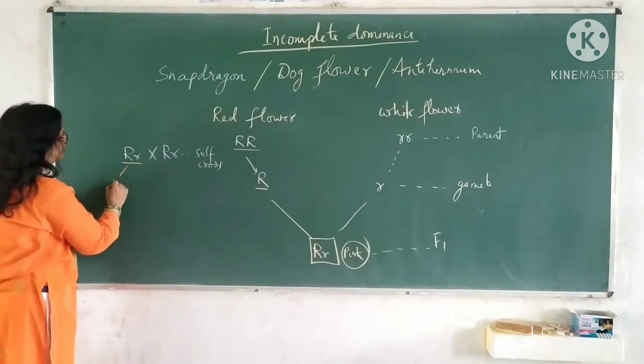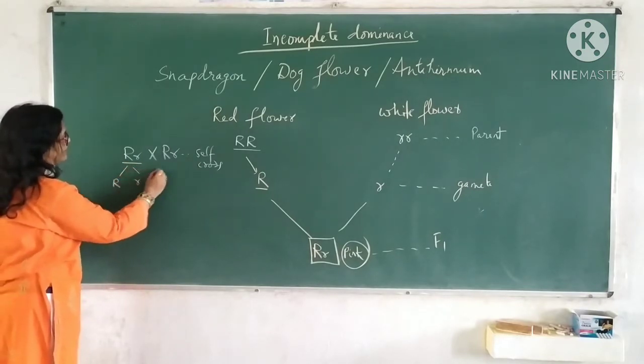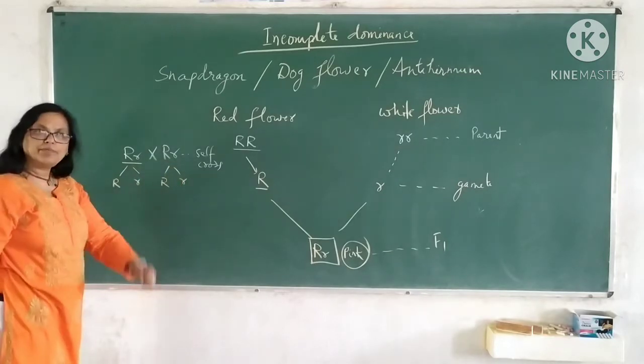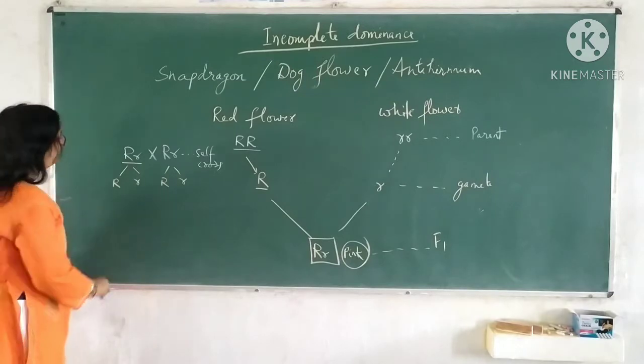This will form two kinds of gamete and similarly here also two kinds of gamete will be produced. You have seen it earlier.